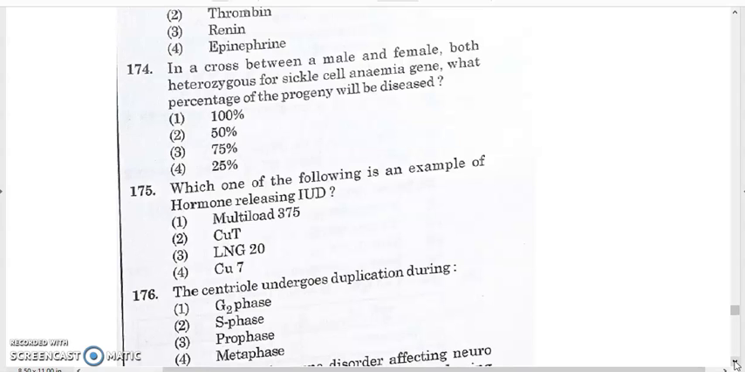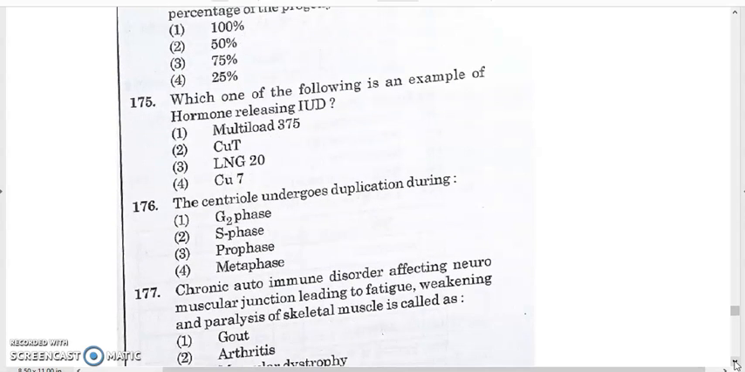Now 175, which one of the following is an example of hormone releasing IUD? These are from reproductive health questions. Hormone releasing IUD is LNG20. Hormone releasing IUD, LNG20. Answer will be option 3.